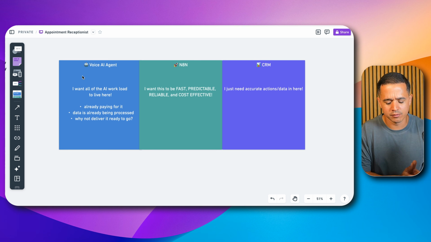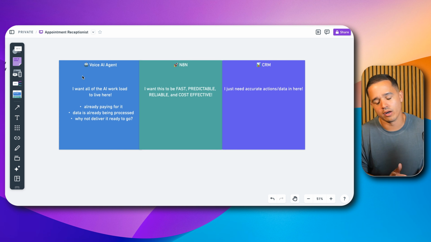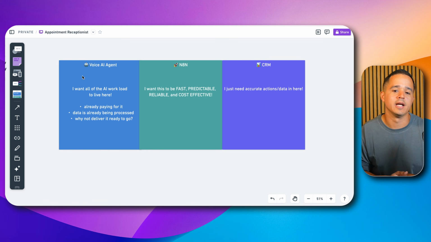And it also delivers the data ready to go to the workflow, and the workflow being N8N. Now, whether you're using N8N or Make.com, it doesn't matter. You want this section of the workflow to be fast, predictable, reliable, and cost-effective. And the way you do that is by creating a linear workflow. I'll show you the differences here in a second. And remove AI if you can at all points, because that'll reduce the cost and also improve the reliability and predictability of how the workflow is going to perform.